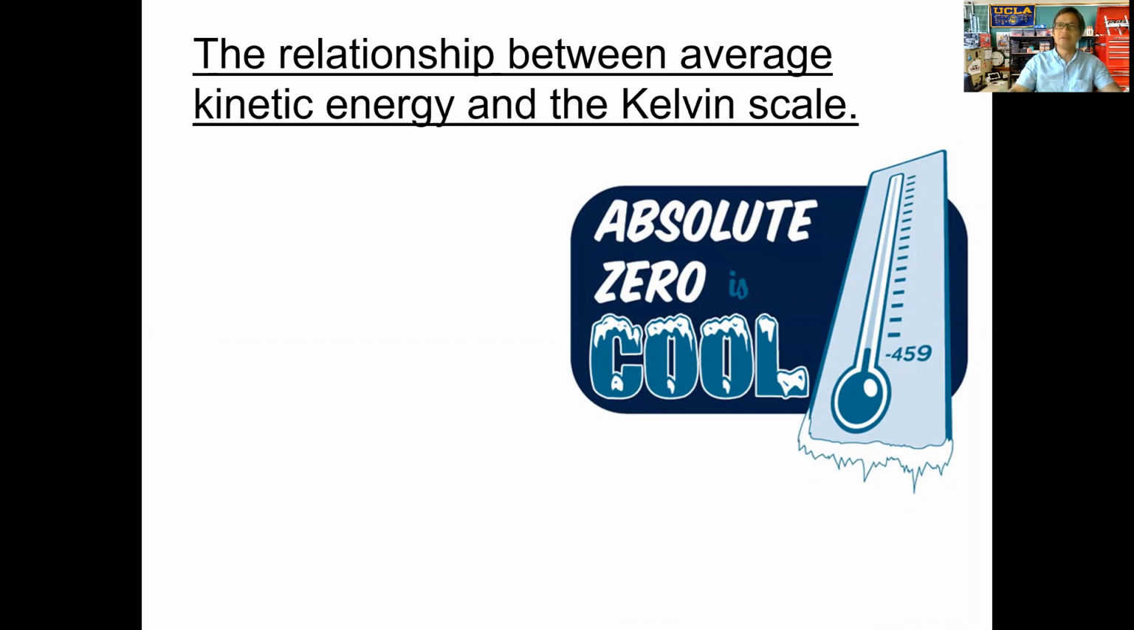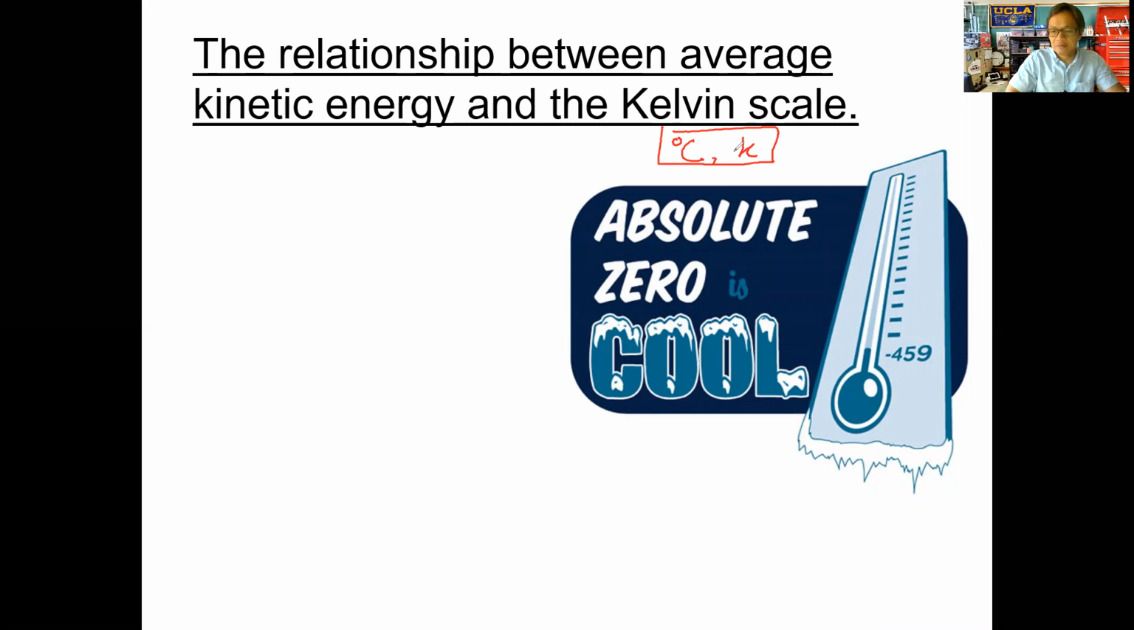Now remember, there are two different temperature scales that we will deal with. We don't deal with Fahrenheit. We have the Celsius temperature scale and the Kelvin temperature scale. The relationship between these two scales is 273, so we can convert from one scale to the other. For example, 0 degrees Celsius, which is the freezing point of water, represents 273 Kelvin.